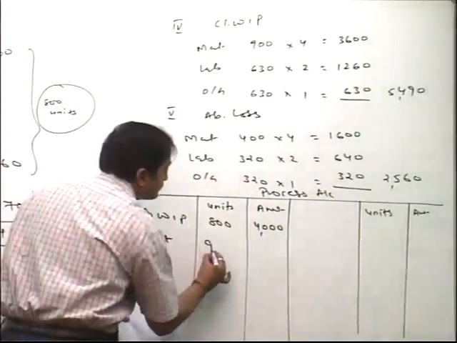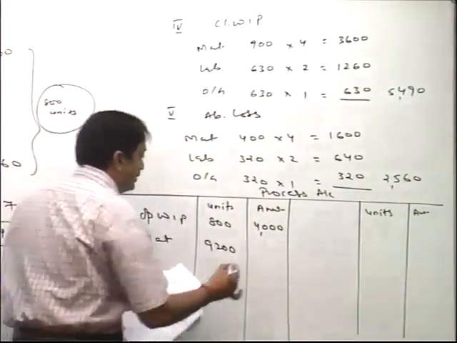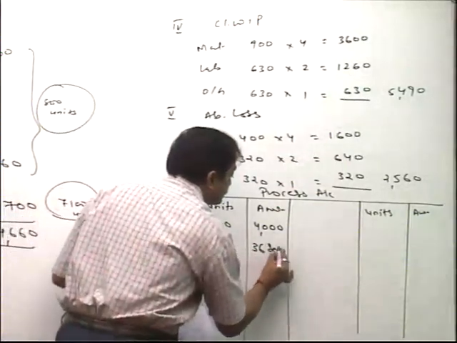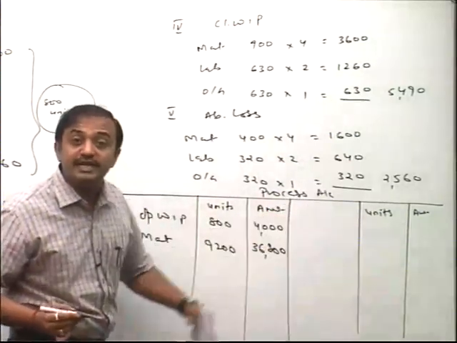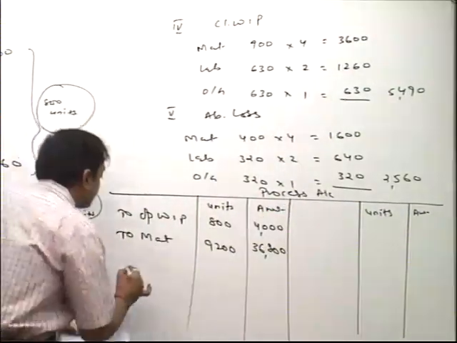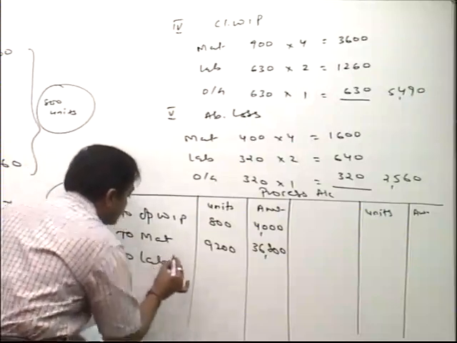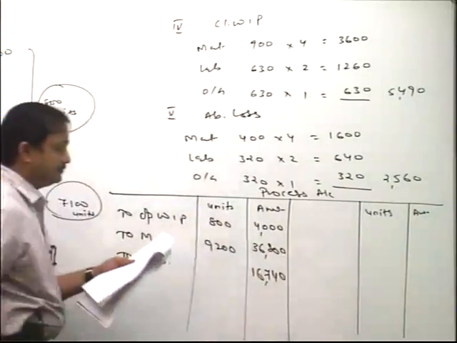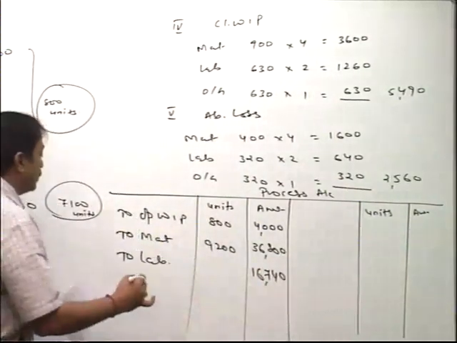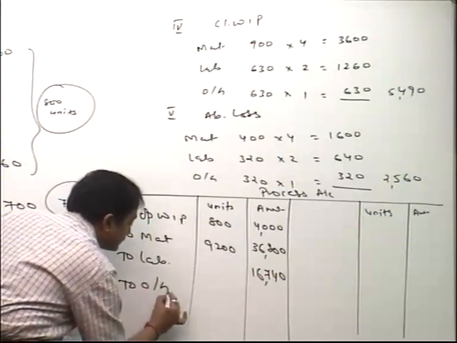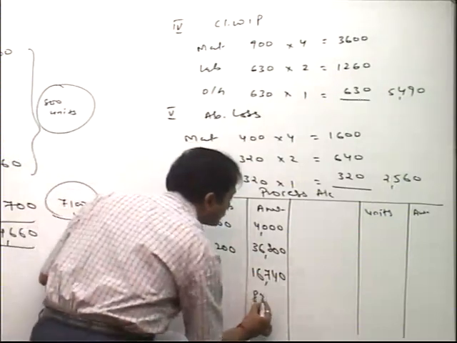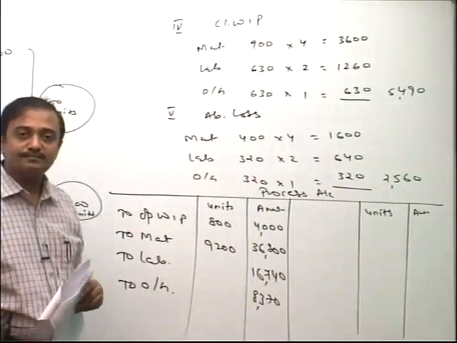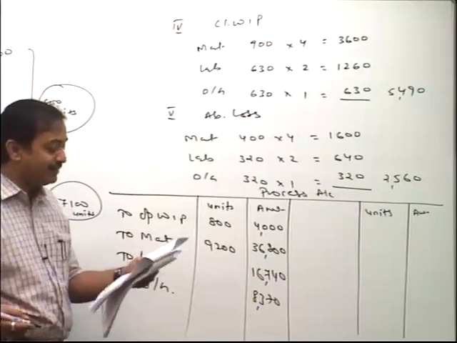Material 9200. Gross value, friend, 36800. Why? Because the normal loss sales proceeds we credit in the process account. Labor 16740. Overheads 8370. Clear? Debit side items over. Now we take up credit side items.